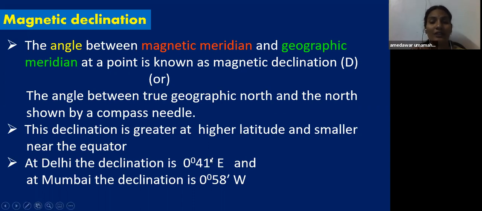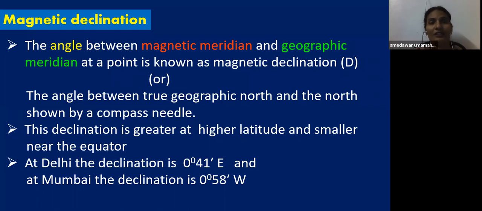That is 41 minutes, and here it is a very small amount, less than 1 degree. So these places are near the equator. That's why the angle of declination is very small. But as we move towards the poles, either the north pole or the south pole, the declination value goes on increasing.